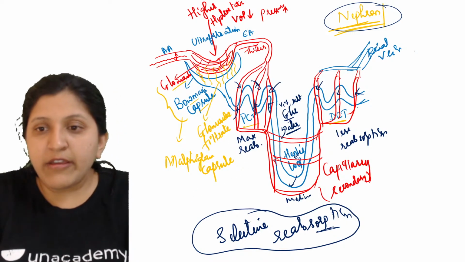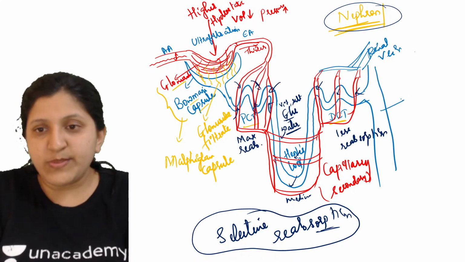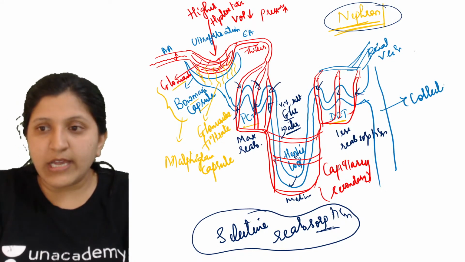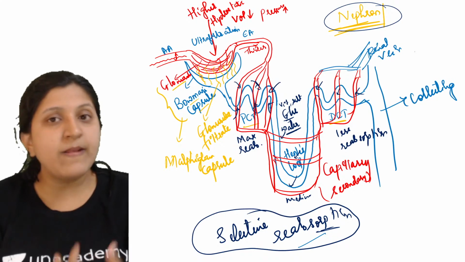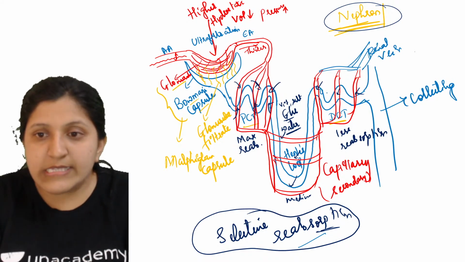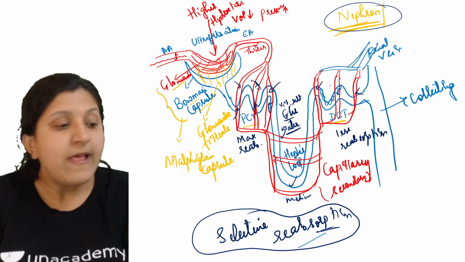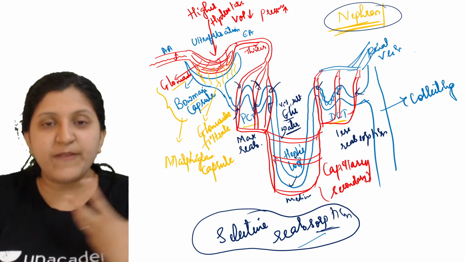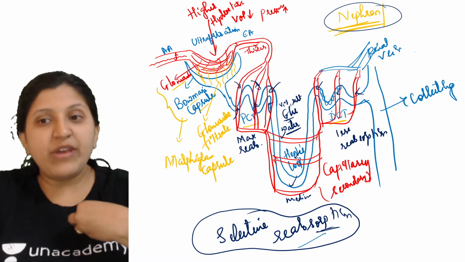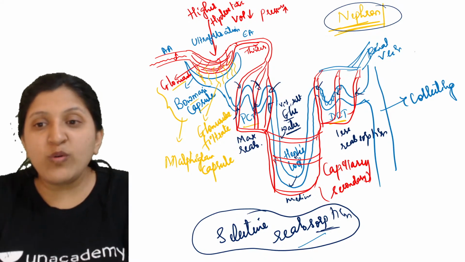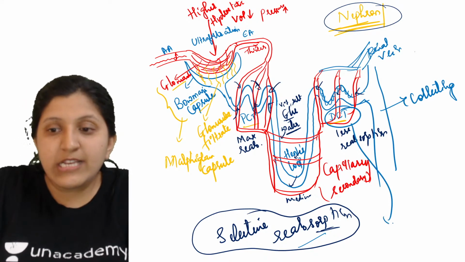Now here is one more structure that I haven't drawn. There is a collecting duct also present. This one over here is a collecting duct. After ultrafiltration and selective reabsorption, in the DCT there are certain cells. Let's say you are taking any medication, so an excess amount of medication, excess hormone, or any unwanted things are basically secreted here in the DCT.